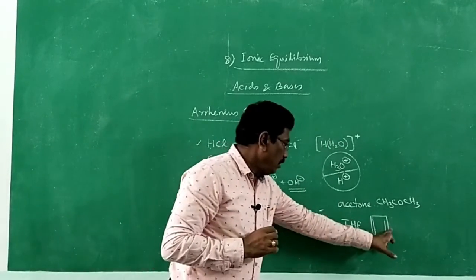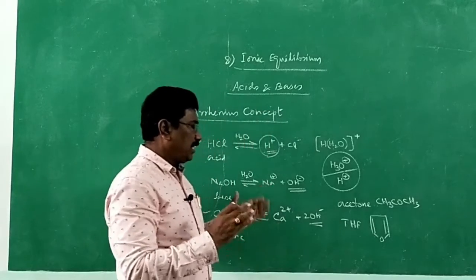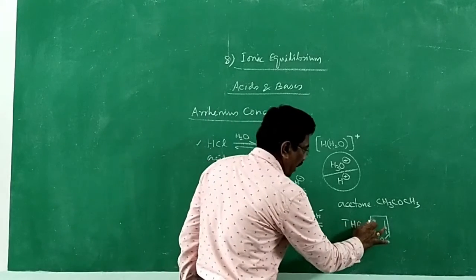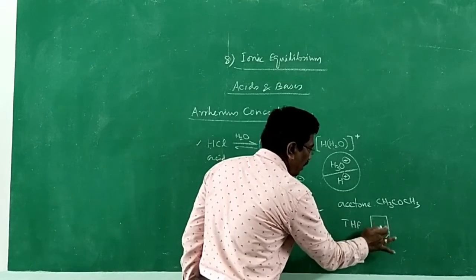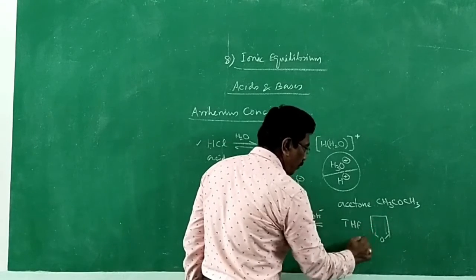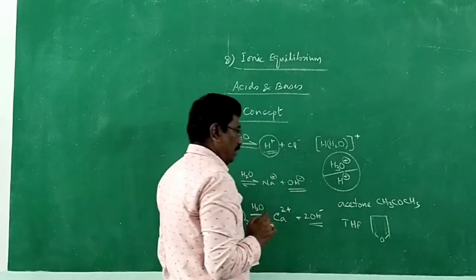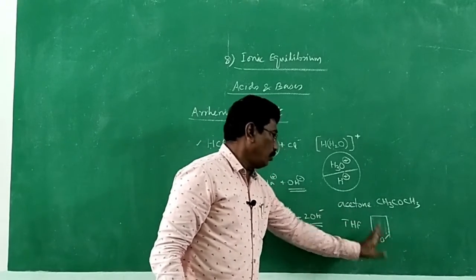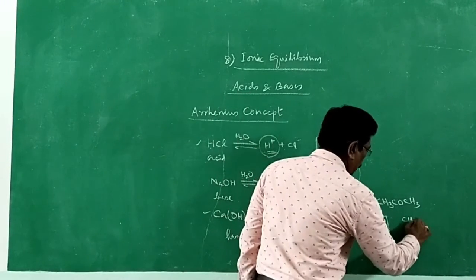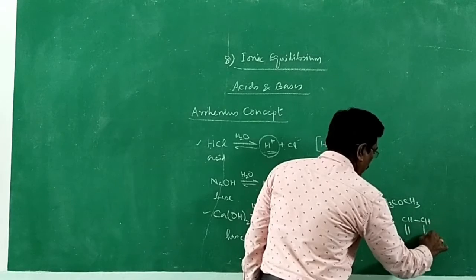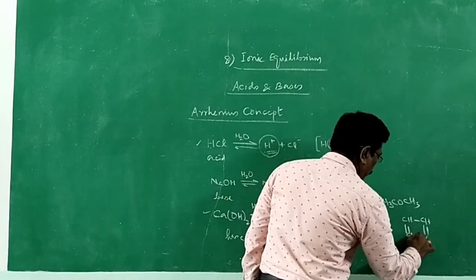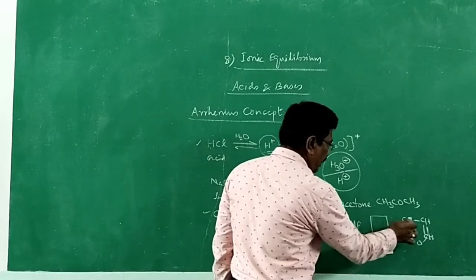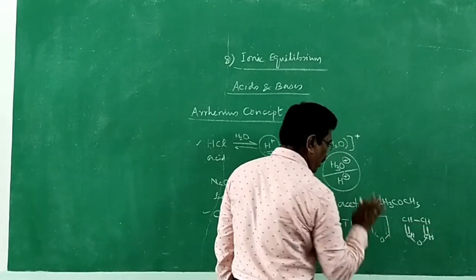If both the double bonds are saturated with hydrogen, if 4 hydrogen atoms are added, it is said to be tetrahydrofuran. It is furan. If 4 hydrogen atoms are added, it becomes tetrahydrofuran. CH2, CH2, CH2, CH2, O. Earlier it was CH double bond CH, double bond CH, O. It is said to be furan. CH2, CH2, CH2, CH2 becomes tetrahydrofuran.